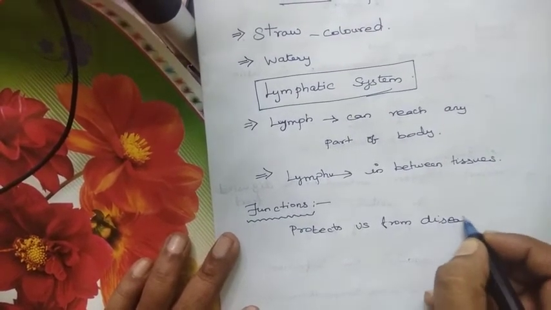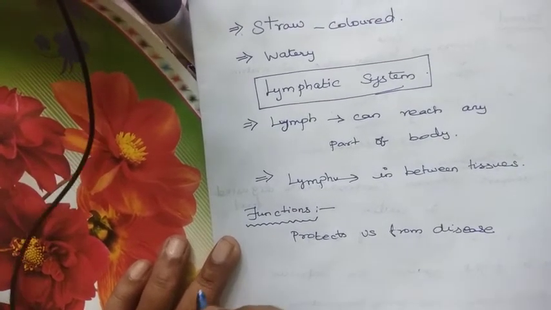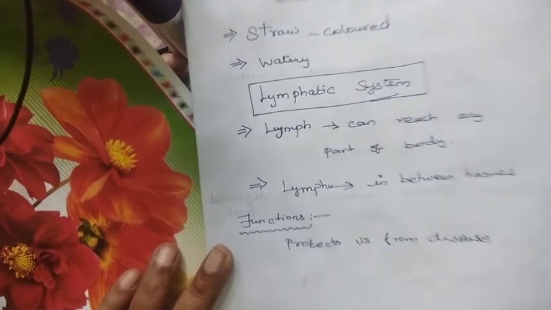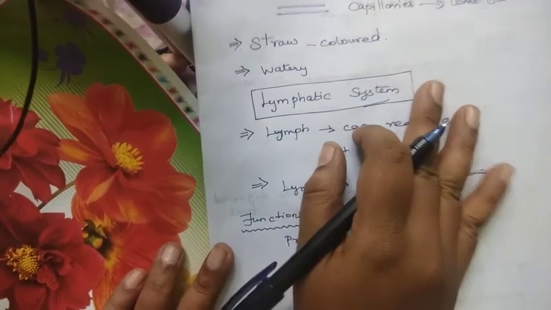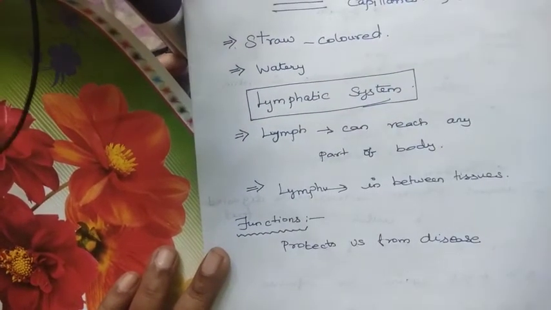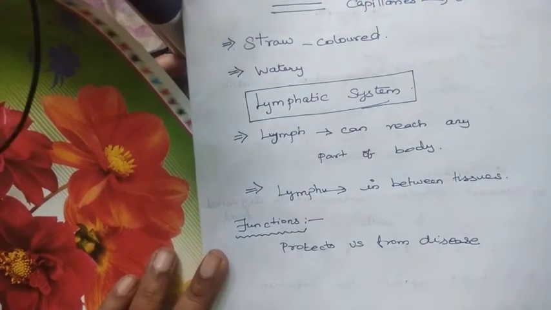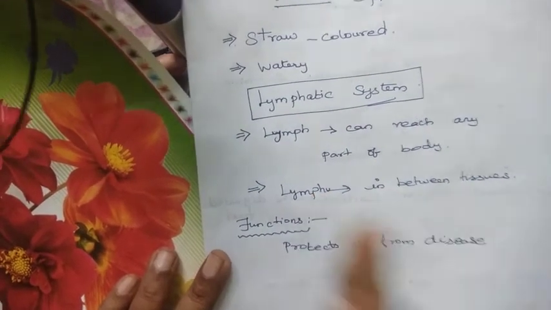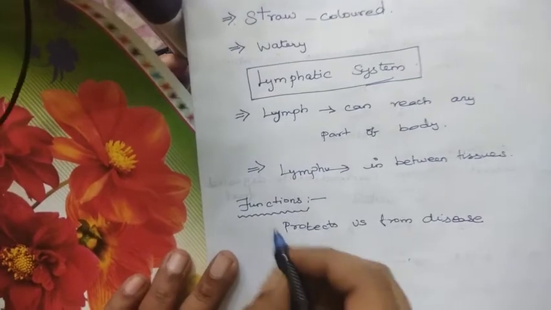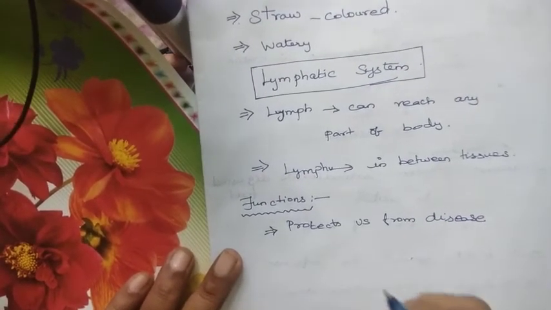Whenever we are getting cold or fever, immediately the lymphatic system will get activated and produce antibodies. These antibodies will reach the infection part and give protection to the body. This is the simple mechanism of a lymphatic system.